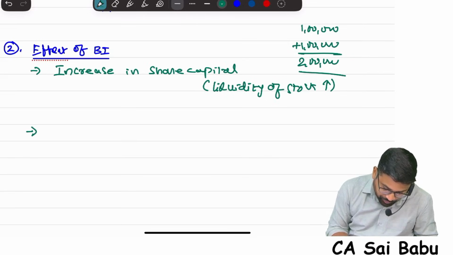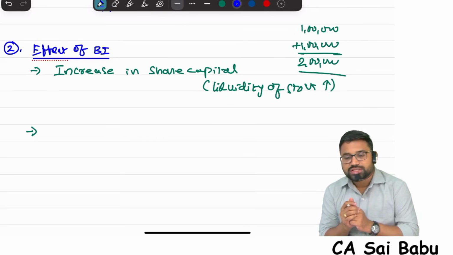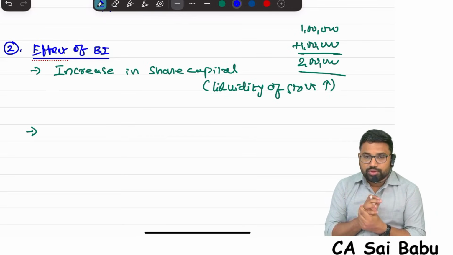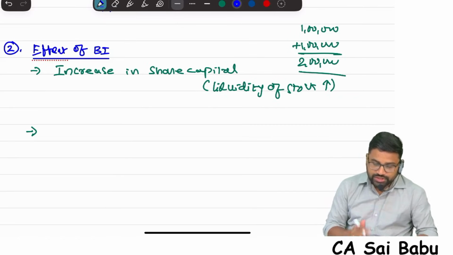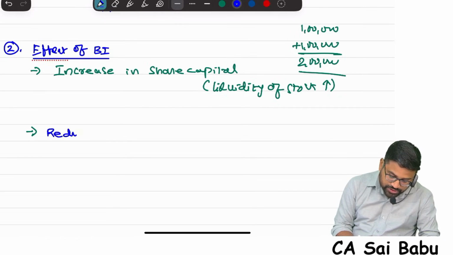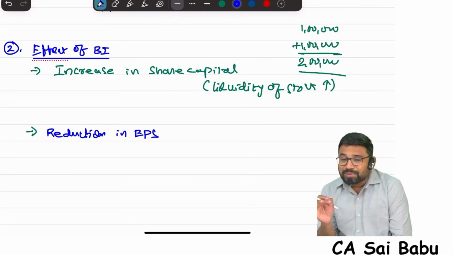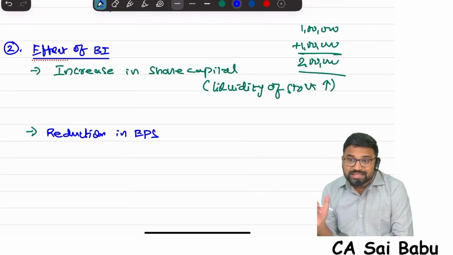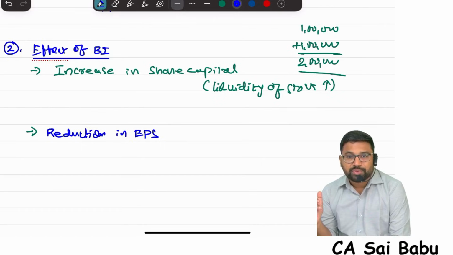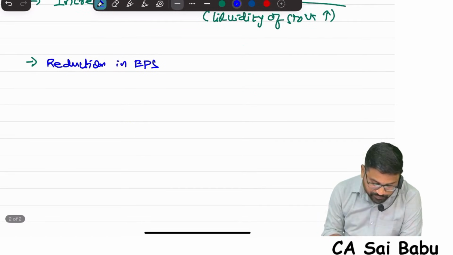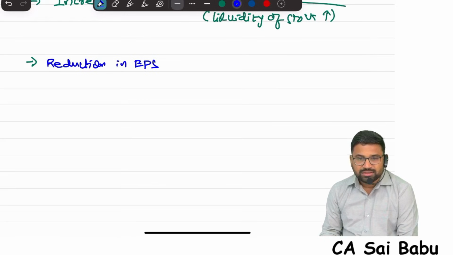And one more important advantage of the bonus issue is reduction in EPS, earning per share. Earning per share will decrease, sir. If earning per share decreases, obviously the market price will also come down. If the market price comes down, definitely every investor, retail investors can purchase shares of the company.